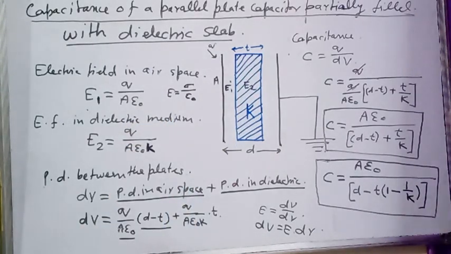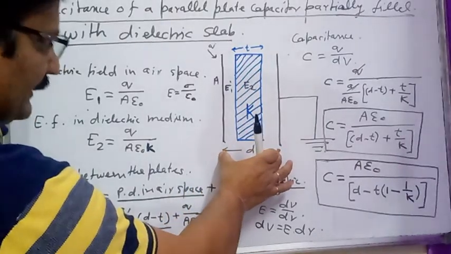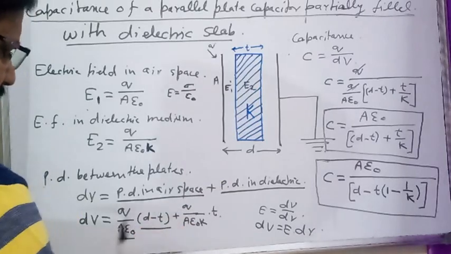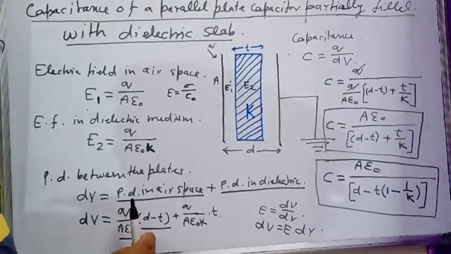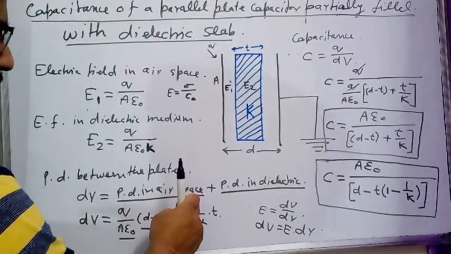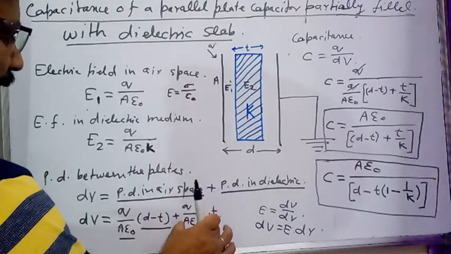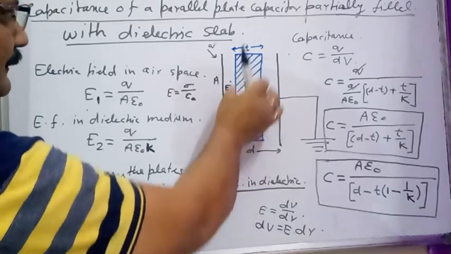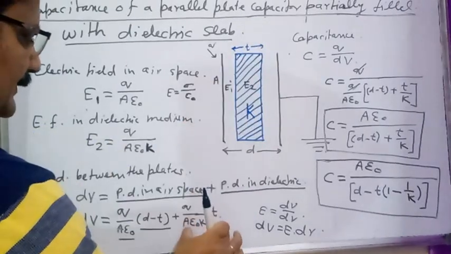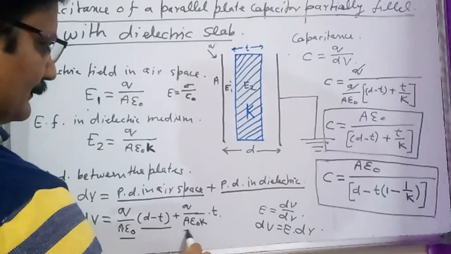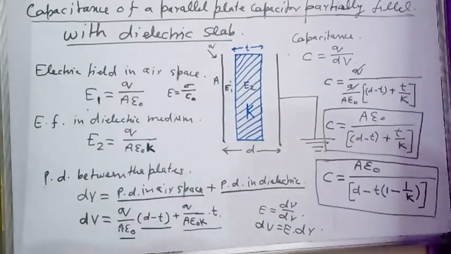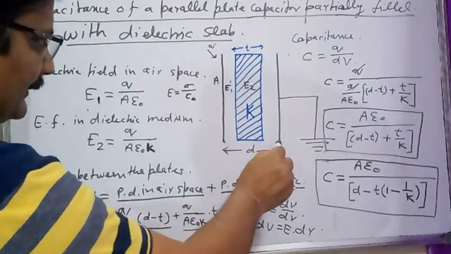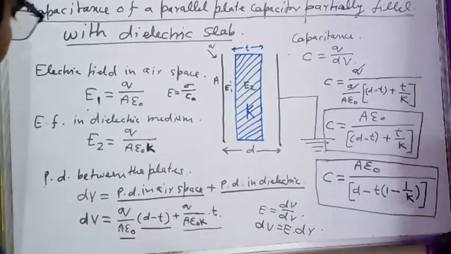What is the width of the air space? Total distance D minus T, since the remaining space is air space. This is the potential difference in air space, plus the electric field in the dielectric medium multiplied by the thickness of the slab, which is the potential difference in the dielectric medium. The sum of these two is the potential difference between the plates of the parallel plate capacitor.